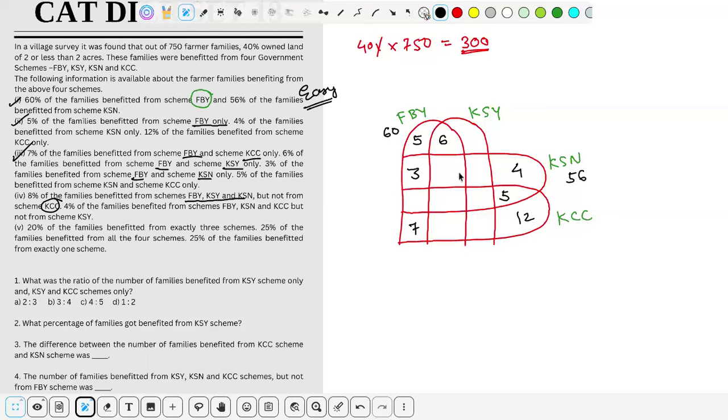तो कौन सा पार्ट है जहाँ KCC ना कर रहा हो? You can see this part. Here KCC is not overlapping, but FBY कर रहे overlap कर रहे हैं, ये भी overlap. So this part value for this part is these three, but not KSY. So KSY, तो अगर मैं इसे हटा दूँ KSY के part को, so you can see this part. यहाँ पे मेरा FBY भी overlap कर रहा है, KSN भी overlap कर रहा है, KCC. This should be a 4%.